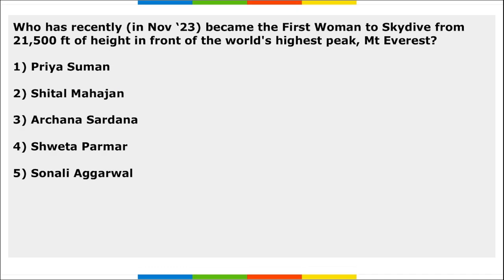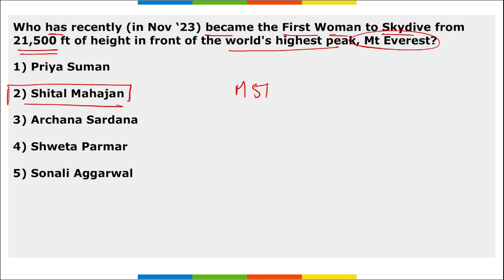Next is, who has recently become the first woman to skydive from 21,500 feet height from the world's highest peak, that is Mount Everest? So the right option is Sheetal Mahajan, and we have done this earlier multiple times. Correct. Apart from this, tell me, M51.3 is the name of a ballistic missile that was tested by which country? It was tested by France.